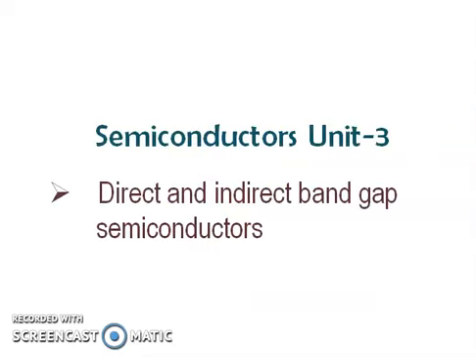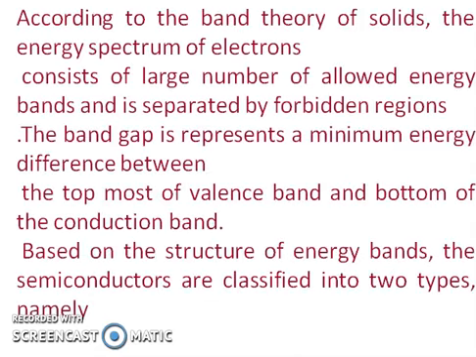Today in this class, we are studying direct and indirect band gap of semiconductors. According to the band theory of solids, the energy spectrum of electrons consists of a large number of allowed energy bands. The allowed energy bands are the bands where electrons may exist, and they are separated by a forbidden region. Forbidden region means the unallowed bands, where electrons cannot exist.